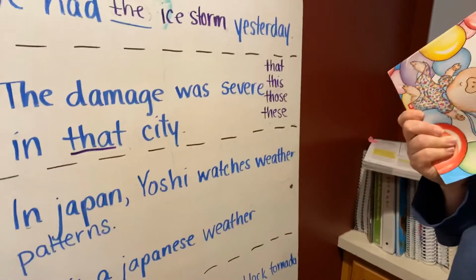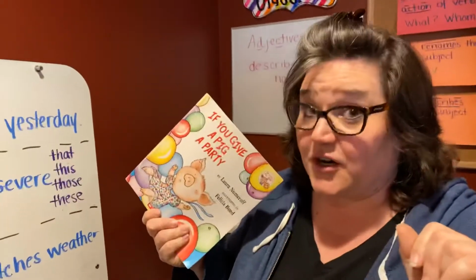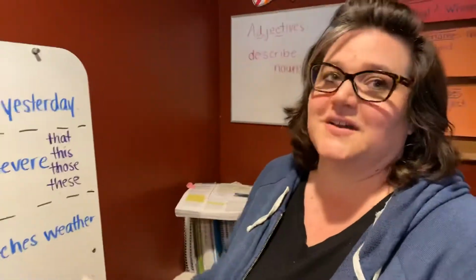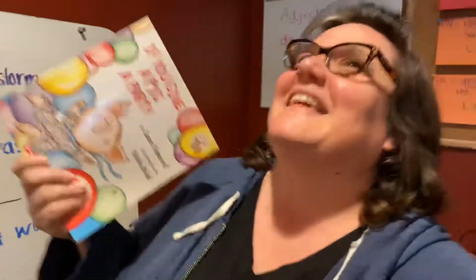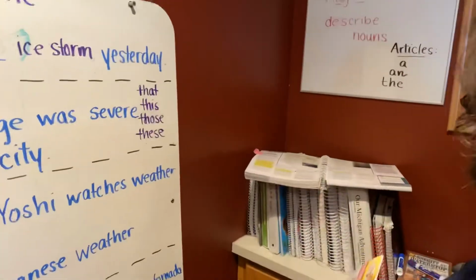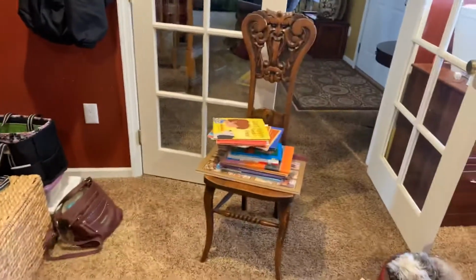This book and that book, there's one book. We're talking about singular words here. Singular nouns. Now, when we're talking about these books and those books, we're talking about plural.